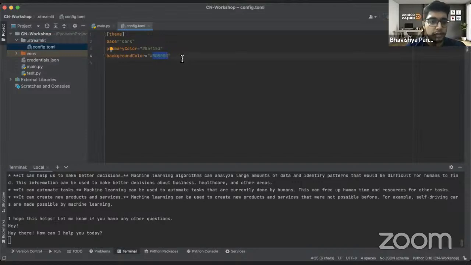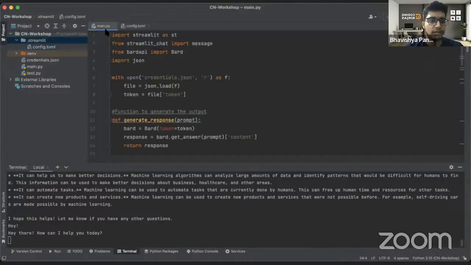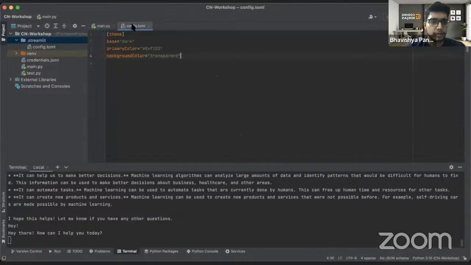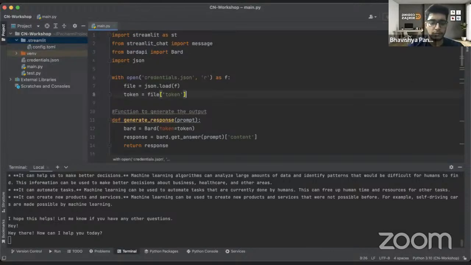Okay, so I can simply write transparent here. I want it to be transparent. Let's save this file. Okay, spelling is correct, transparent looks right. We'll save this file. We'll go to that thing again.